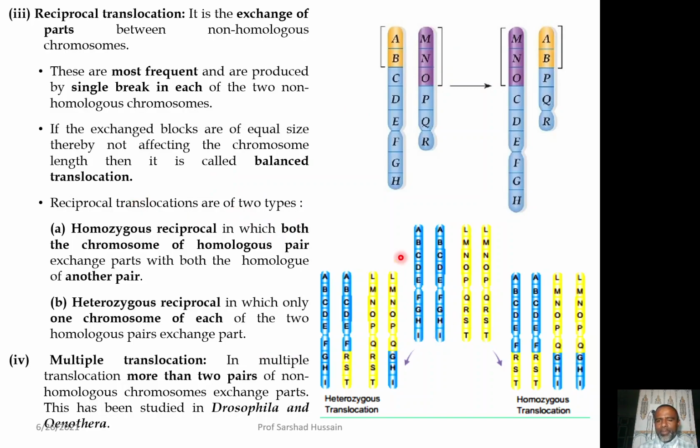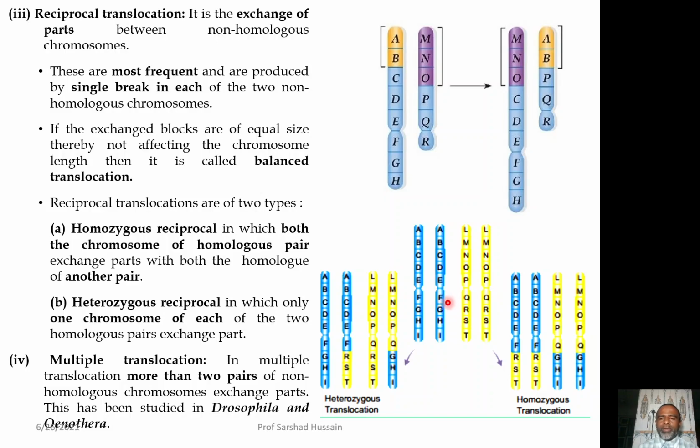Say for example, this is a pair of non-homologous chromosomes. This is one homologous pair and this is another homologous pair, and with respect to one another they are the 4 chromosomes which are non-homologous. This pair is non-homologous to this pair.